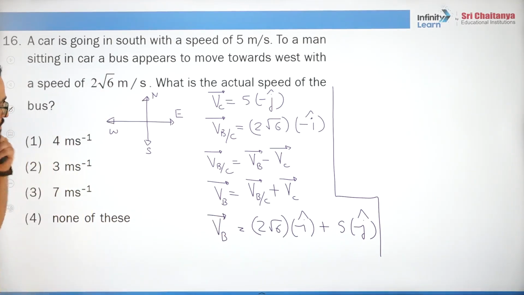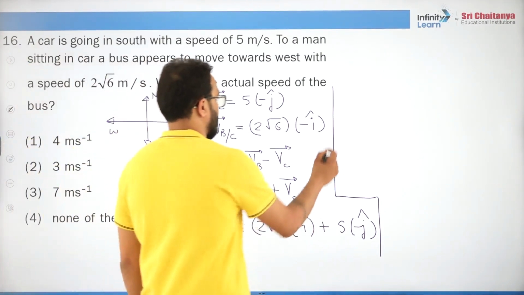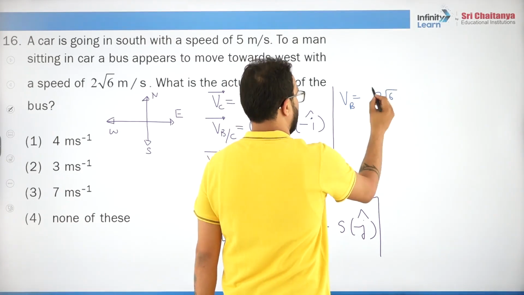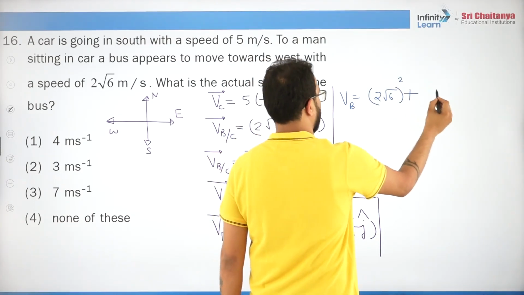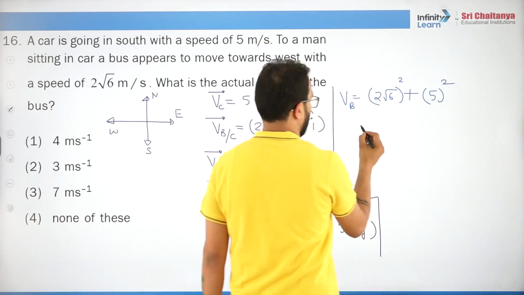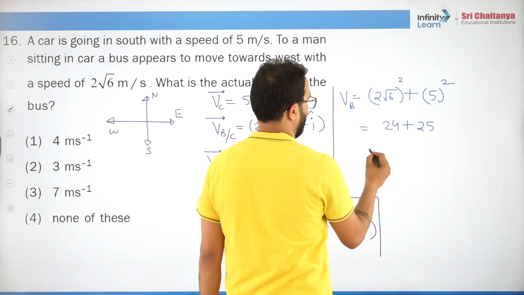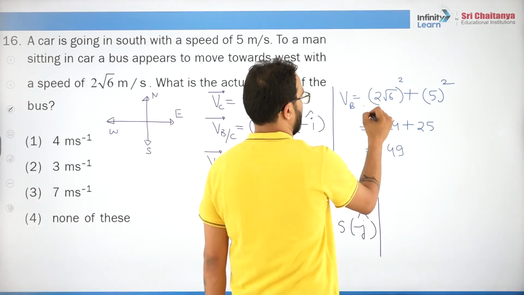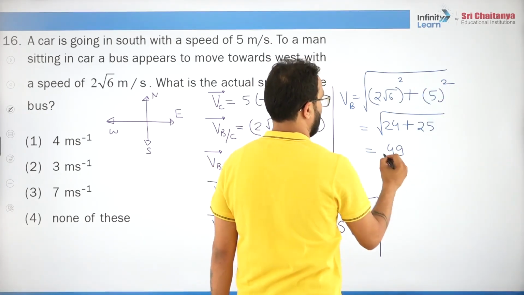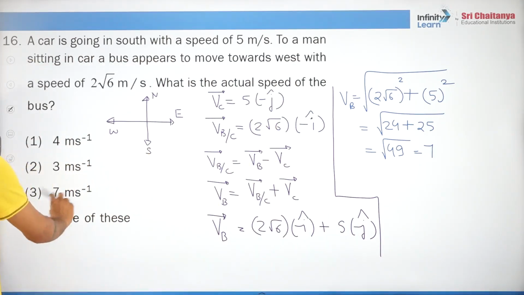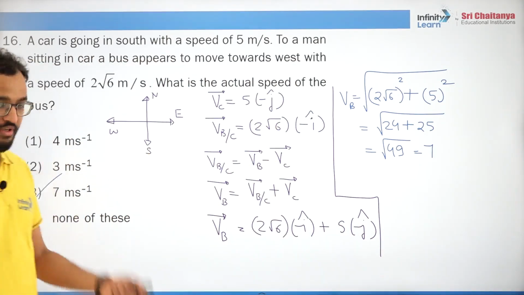Okay, 2 root 6 minus I cap plus 5 minus j cap. Now obviously, it is very simple. What will be the magnitude of VB? It will be 2 root 6 whole square plus 5 whole square. This is 24 plus 25, which is 49, so the square root is 7. So what is the answer? 7 meter per second. Understood, students? Are you understanding or not?